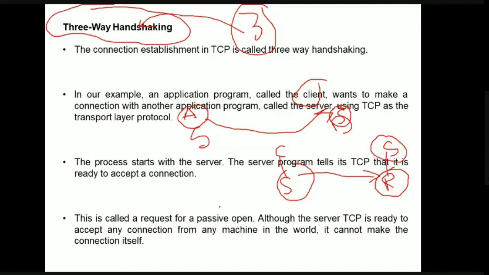At this moment, we call this request passive open. Now the server TCP is ready to accept the connection, but even though it is ready, it cannot make the connection itself. It cannot directly connect to the client. The client must also take part.